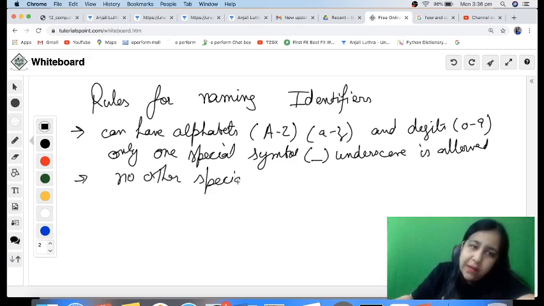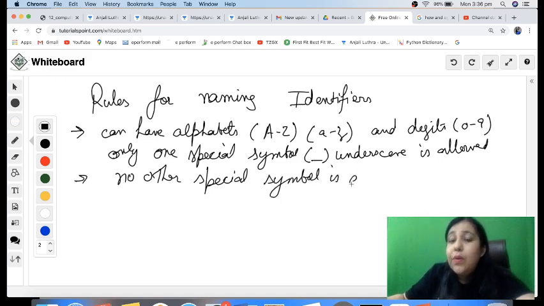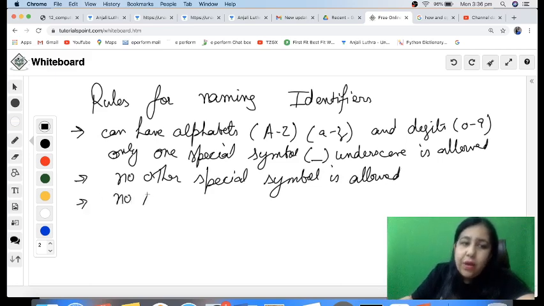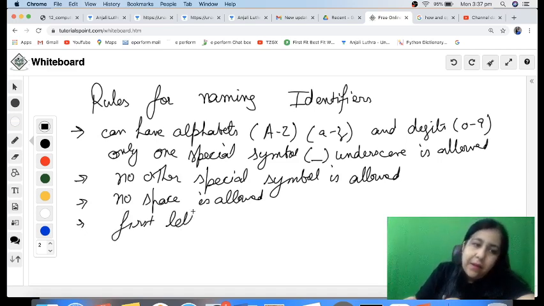You can't even use spaces. No space is allowed. We cannot have a space in an identifier. Your first character can be an underscore, can be an alphabet, but it cannot be a digit. So first letter can't be a digit.